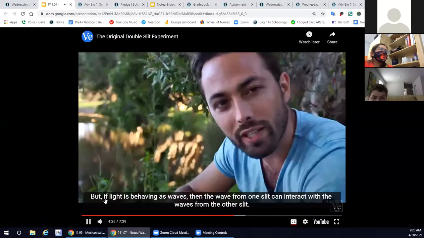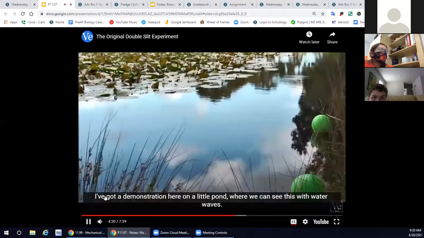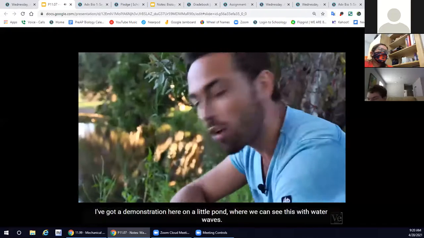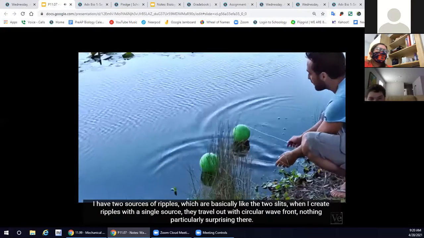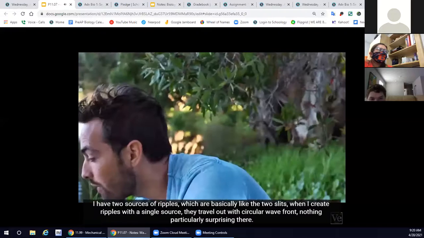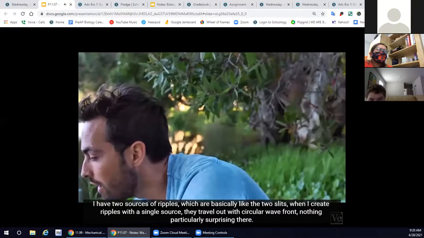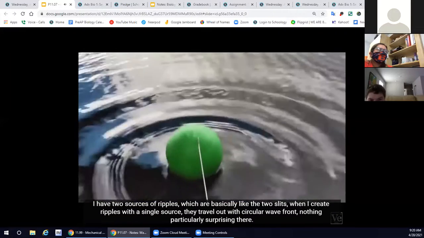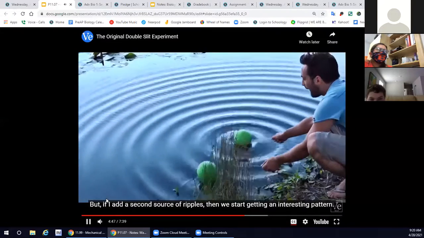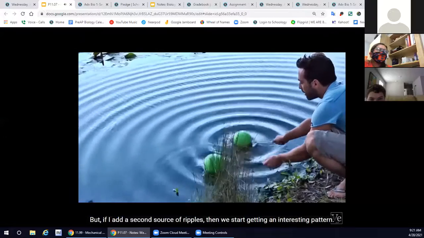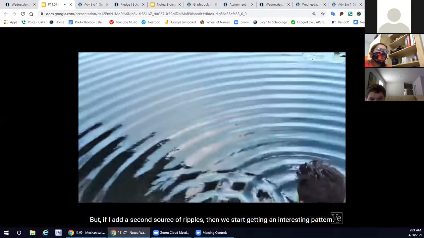But again, I've got a little demonstration here on a pond where we can see this with water waves. I have two sources of ripples, which are basically like the two slits. When I create ripples with a single source, they travel out with circular wavefronts. Nothing particularly surprising there.